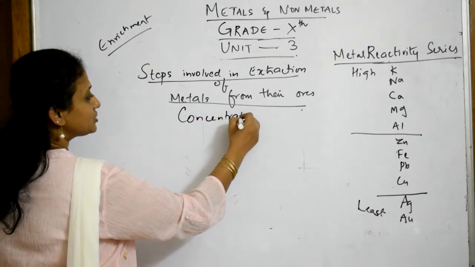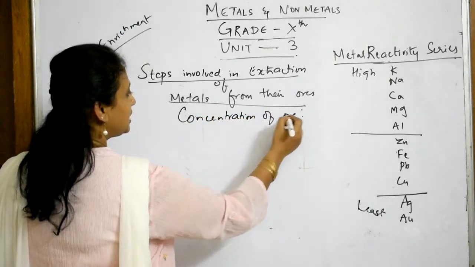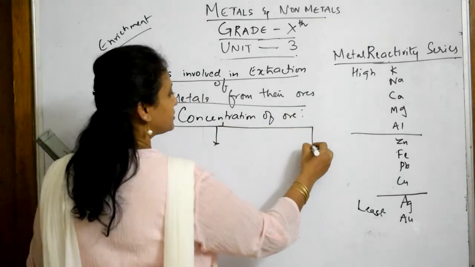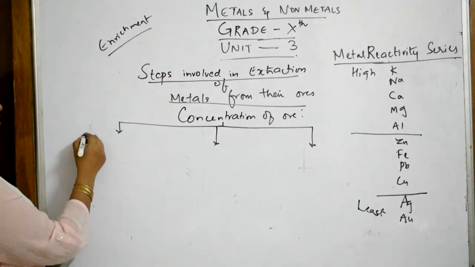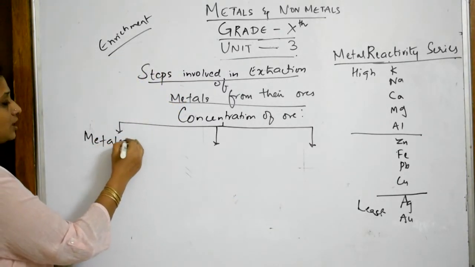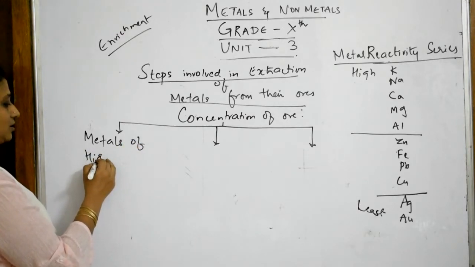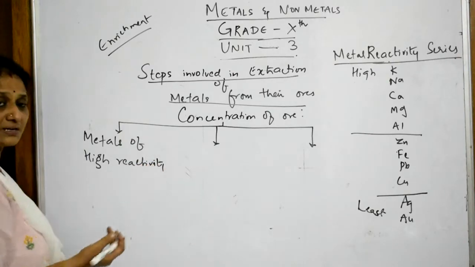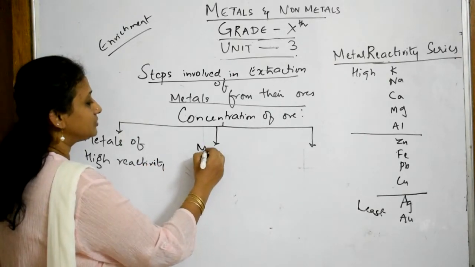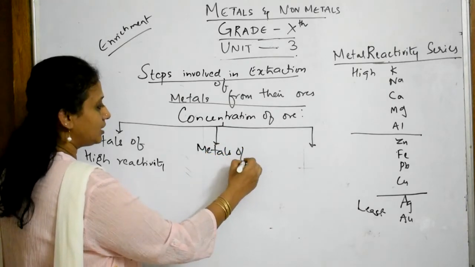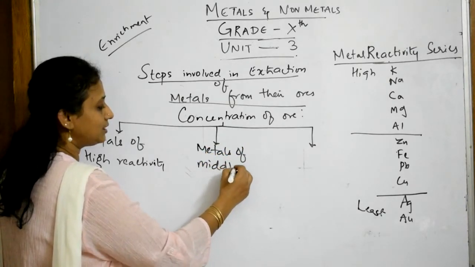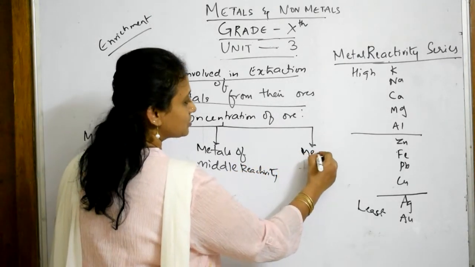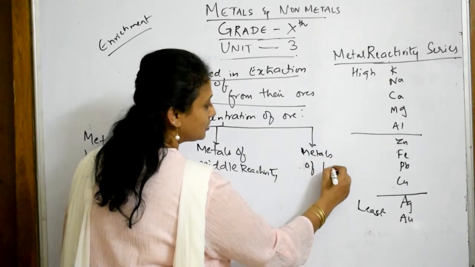In concentration of ore, we are going to see the concentrations of 3 different types. What is that? Concentration of metals of high reactivity or reactivity series metals, metals of middle reactivity, then metals of low reactivity.